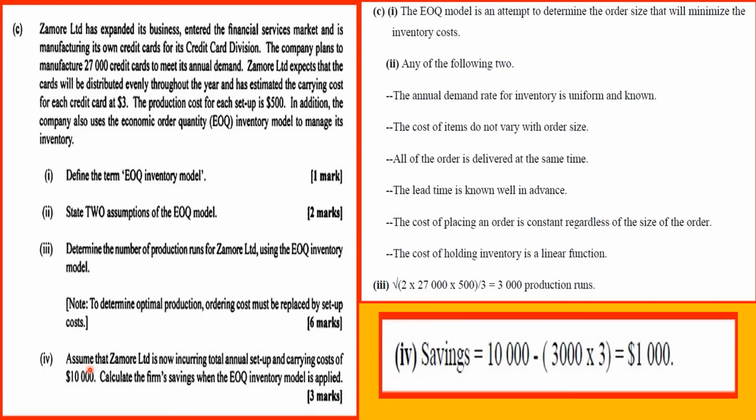Okay. Assume that Zamor Limited is now incurring total annual setup and carrying costs of 10,000. Calculate the firm's savings when the EOQ inventory model is applied. I was not too sure what they wanted here, but